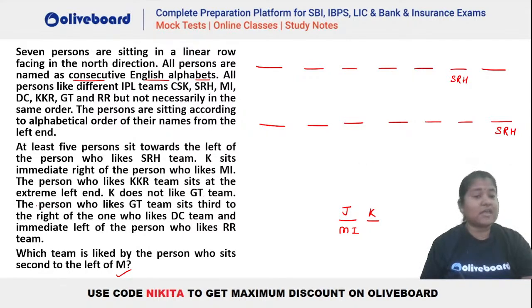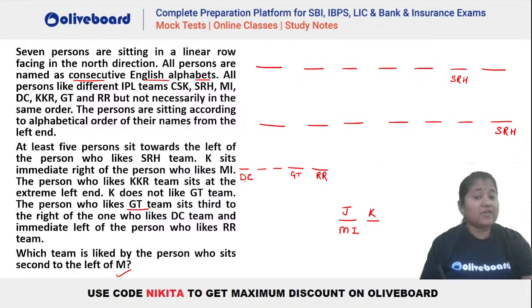That is also given. The person who likes GT team sits third to the right of DC team and immediate left of RR team. Okay, so what is given here? The person who likes GT. So we have something like this. Let's say the person who likes GT sits third to the right of DC, right? So he has to be third to the right of DC, something like this, and immediate left of RR. So you can see immediate left of RR, something like this.